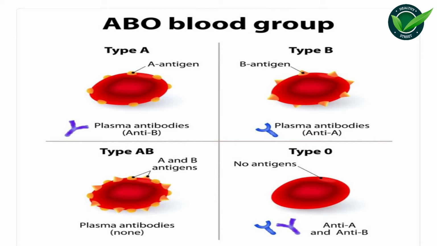Individuals that have AB blood group, we said they have both A and B antigens on their red blood cells. They will not have any antibody within their plasma. Individuals that have no antigens on their red blood cell, we said they are termed O blood group. They have both A and B antibodies within their plasma.